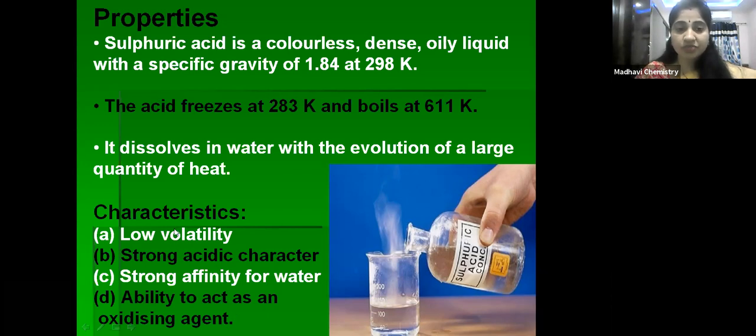So that's why, because of these important characteristics, sulfuric acid is called the king of acids. It has low volatility, strong acidic character, strong affinity for water, and the ability to act as an oxidizing agent. Sulfuric acid is an oxidizing agent.